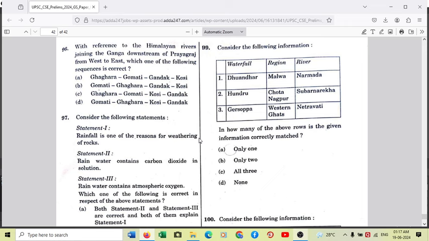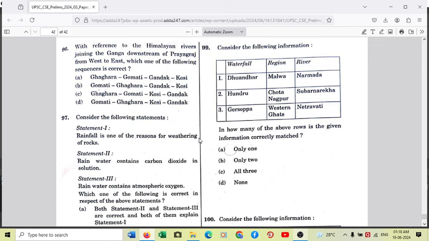Number 2, Hundru falls. So Hundru Falls are located in Ranchi district of Jharkhand, and the region is correct. It is the Chota Nagpur Plateau region, surrounded by Hazaribagh Plateau, Ramgarh Hills, Garjat Hills in Odisha, and the river is also correct, Subarnarekha, which flows from west to east, draining into Odisha, near Mahanadi. Number 3, Gersoppa is correct. It's a waterfall, also famously called Jog Falls. So Gersoppa Falls are located in Western Ghats, absolutely correct. And in Western Ghats, Gersoppa or Jog Falls can be viewed from Shimoga.